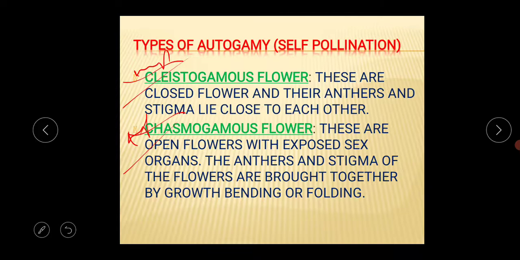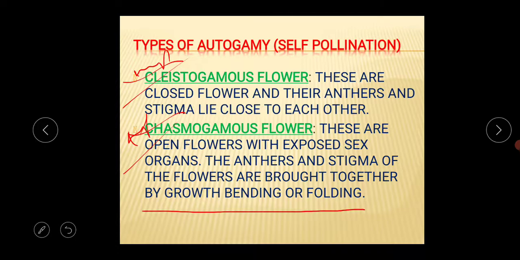And what is the meaning of the chasmogamous flower? These are open flowers with exposed sex organs. This chasmogamous flower is commonly called the open flower also. Why is it called the open flower? Their sex organs are exposed, and the anthers and stigma of the flowers are brought together by growth, bending or folding. This is another important line.